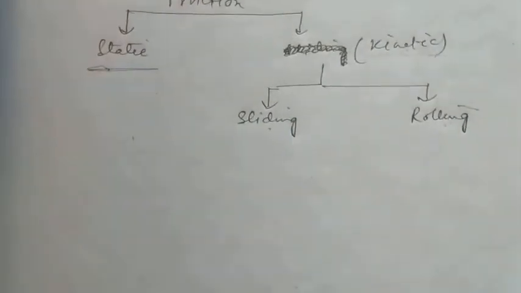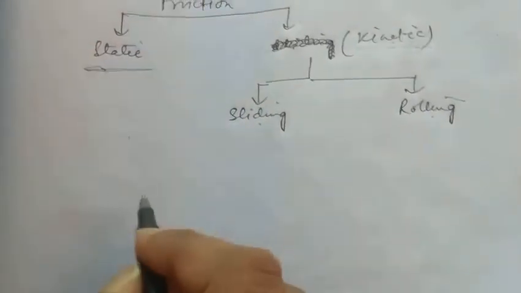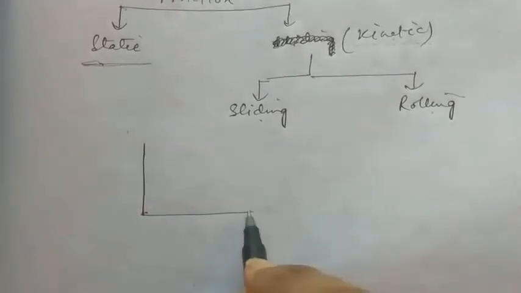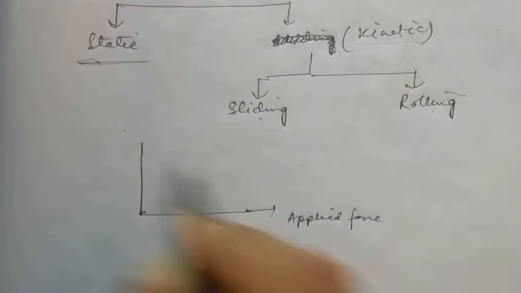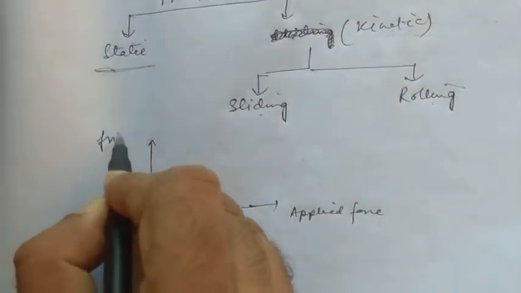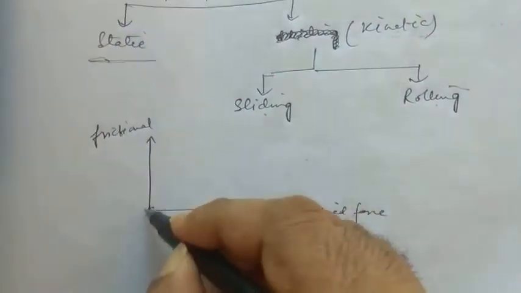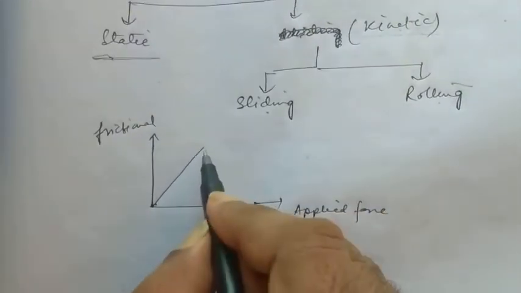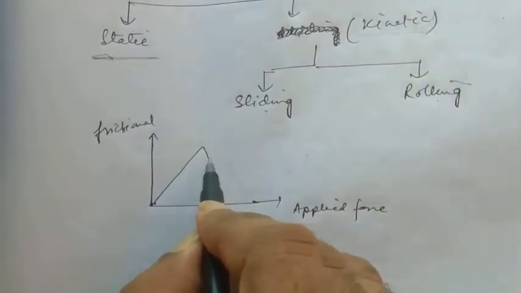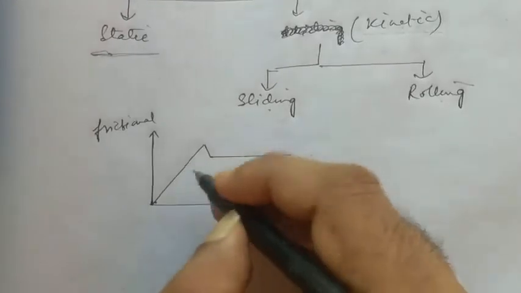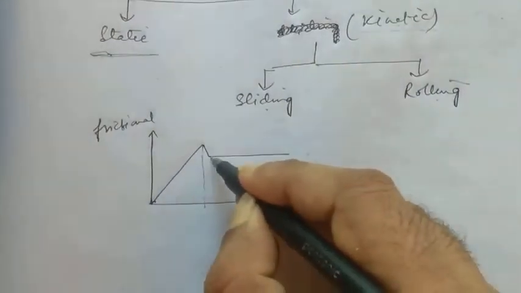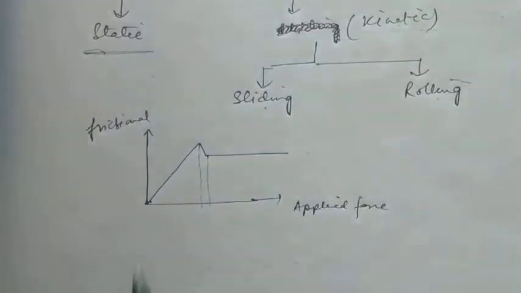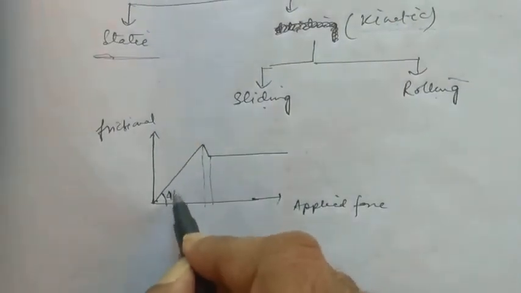If we try to draw the graph of the applied force and the force of friction, if we keep applied force on the x-axis and the frictional force on the y-axis, this will be somewhat like this. Till this part, this is one part. Now this angle will always be 45.